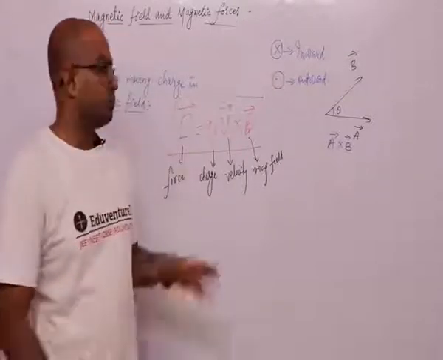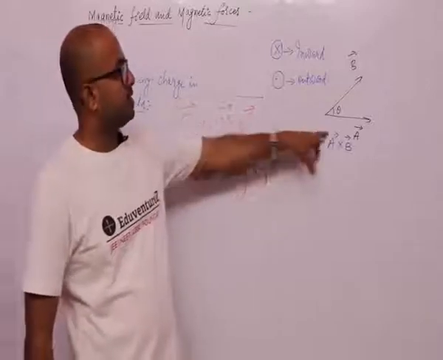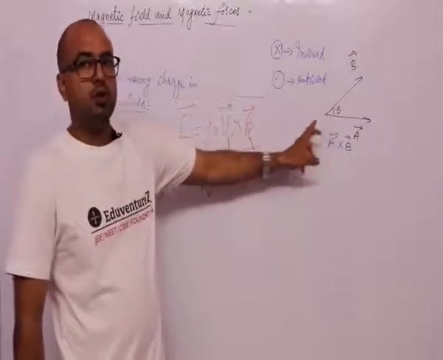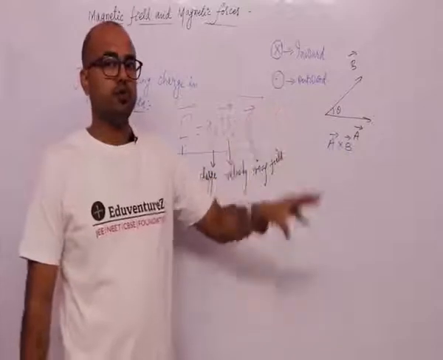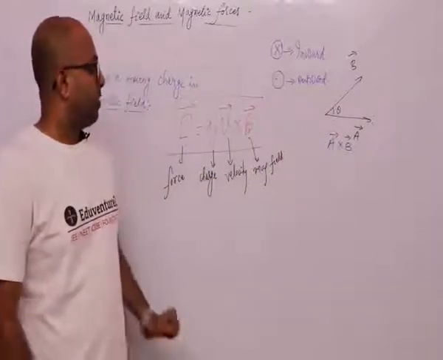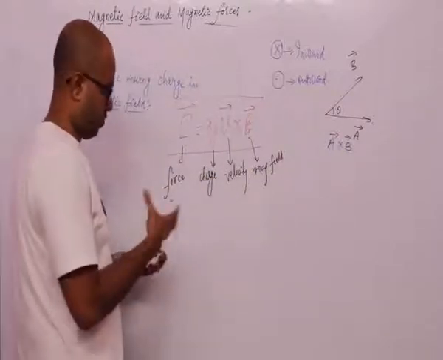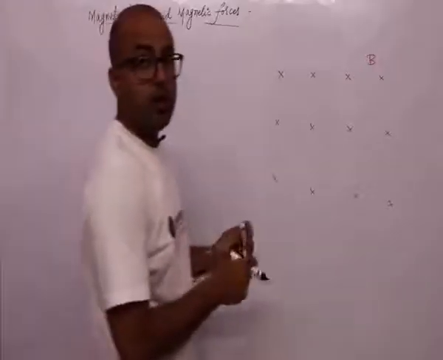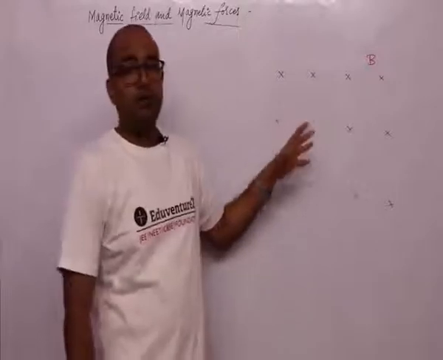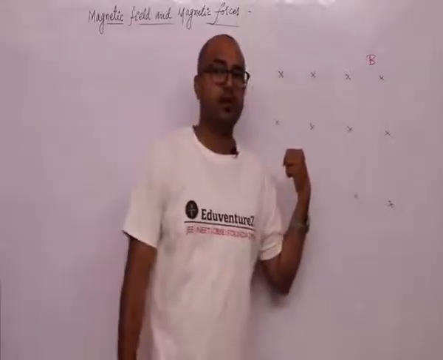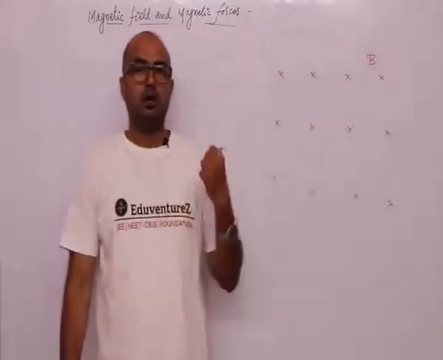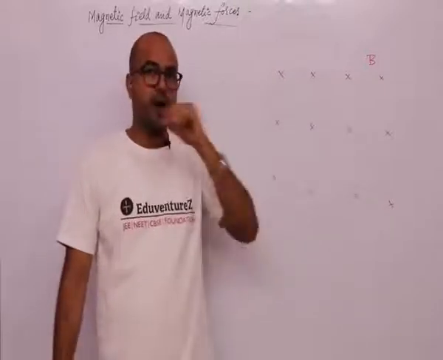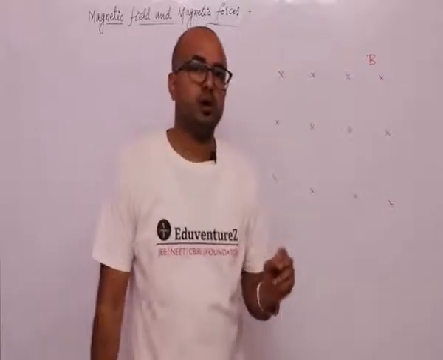So direction of force can be calculated with this method, cross product of vectors, that is Q V cross B. तो हम इसको और डिटेल में डिस्कस करते हैं. गाइस यहाँ पर एक मैग्नेटिक फील्ड दिया हुआ है inward, that is cross represents the magnetic field in inward direction, and